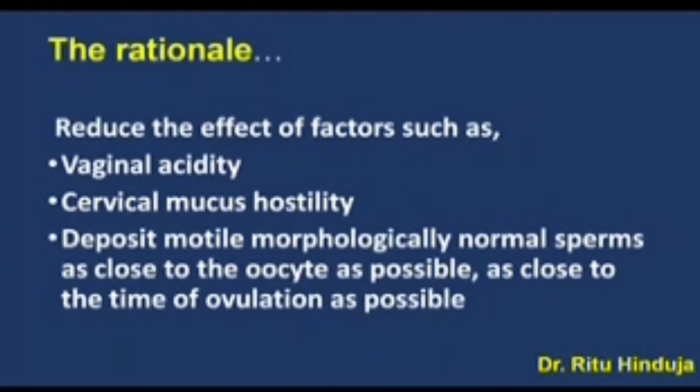The rationale behind doing an IUI is that it reduces the effective factors such as vaginal acidity and cervical mucus hostility, and it deposits motile, morphologically normal sperms as close to the oocyte as possible and as close to the time of ovulation as possible.